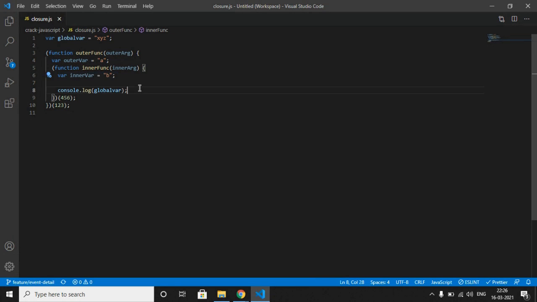So in our case, let's consider that scenario where the closure has access to three specific variables.